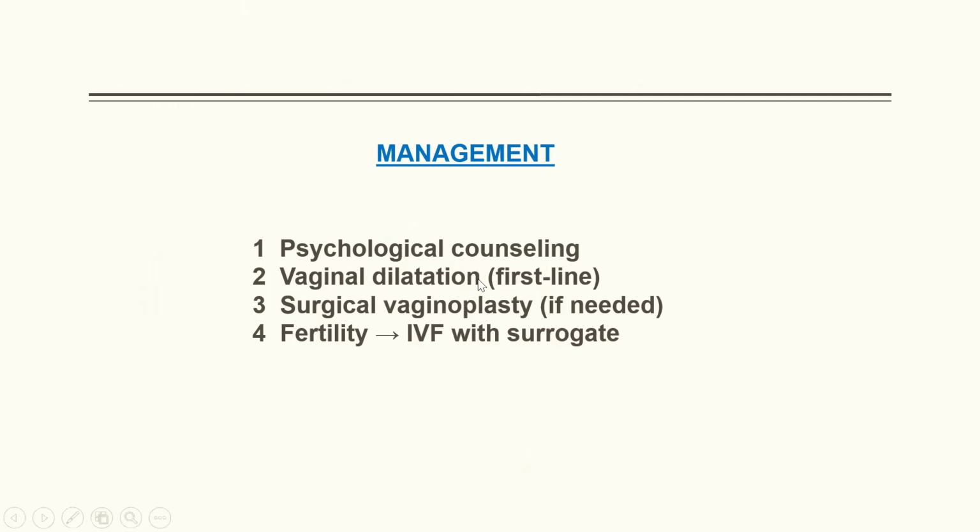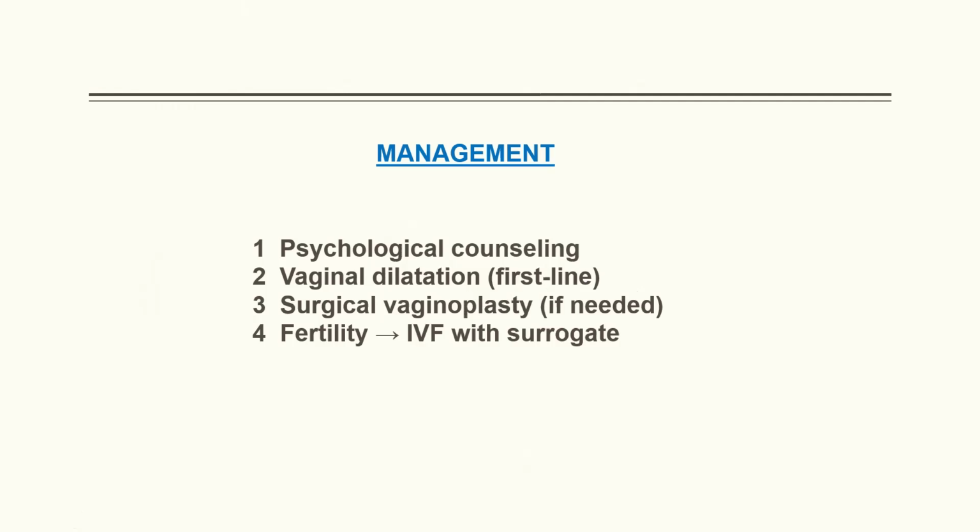The next very important and exam related question from you, that what is the non-surgical method in case of this? Vaginal dilatation is presented as the primary treatment option to create a functional vagina. This involves the regular use of dilator to gradually lengthen the vaginal canal.